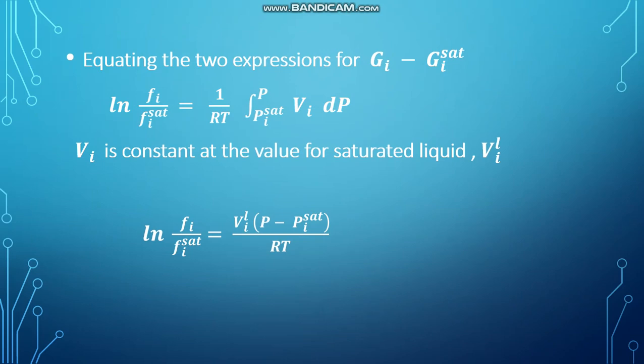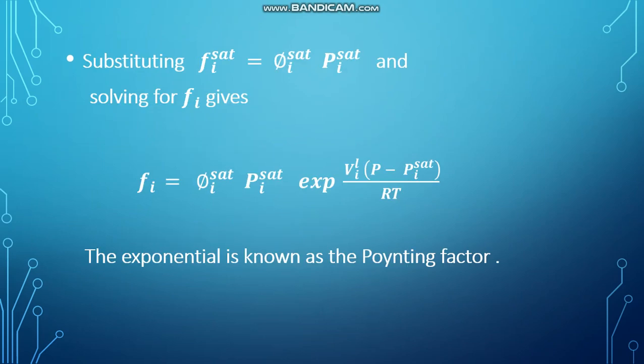So ln (fi/fi^sat) is equal to Vi^L (P minus Pi^sat)/RT. Substituting fi^sat is equal to phi i^sat times Pi^sat and solving for fi gives the equation fi is equal to phi i^sat Pi^sat times exp[Vi^L (P minus Pi^sat)/RT]. This exponential is known as the Poynting factor.